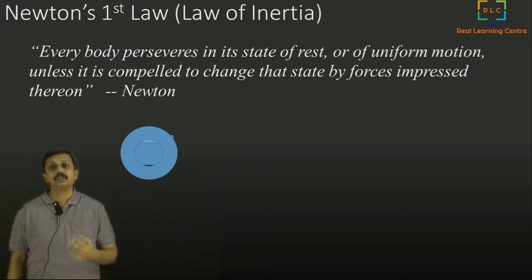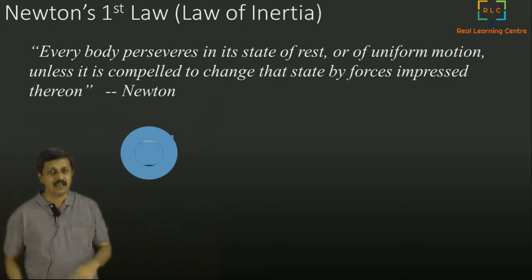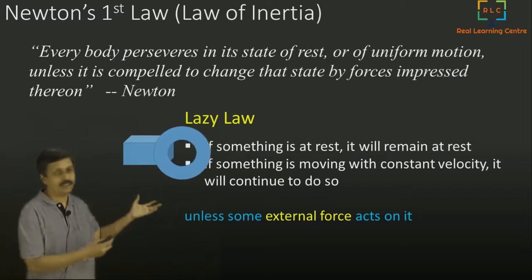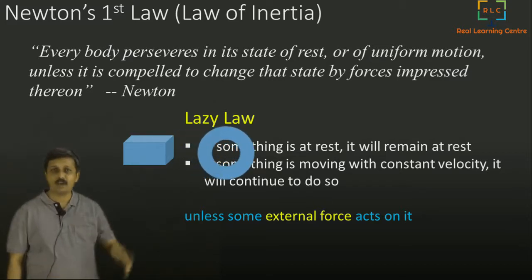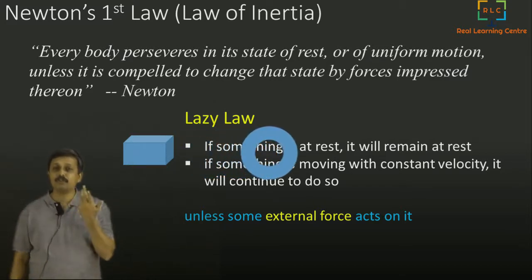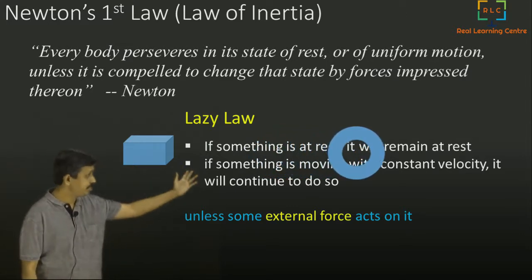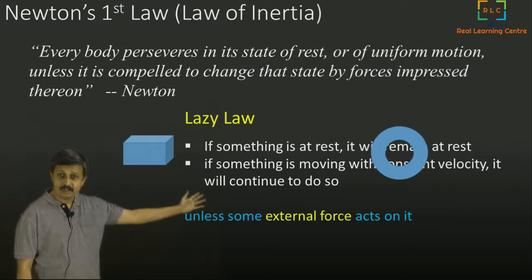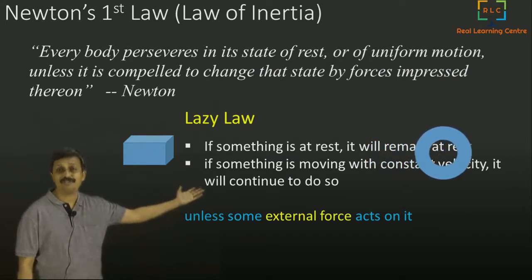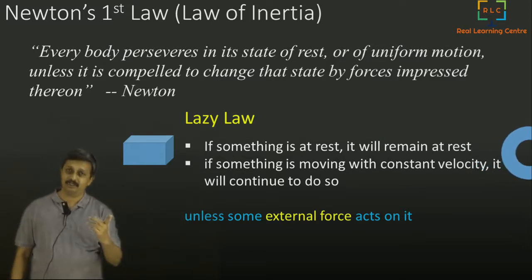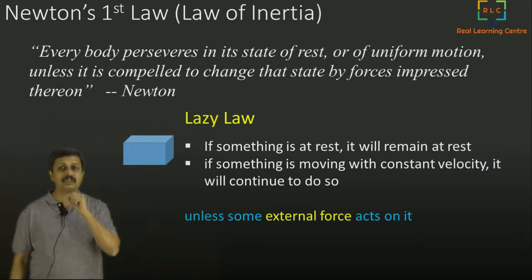I called it the lazy law: if something is at rest, it will remain at rest. If something is moving with uniform velocity, it will continue to do so unless an external force acts on it. That is Newton's first law.